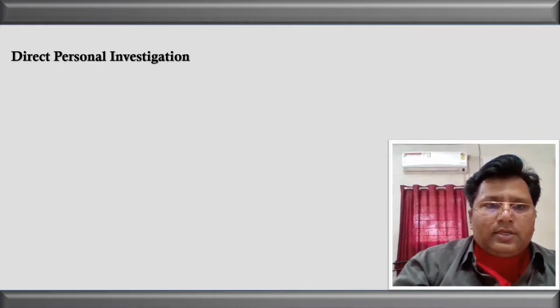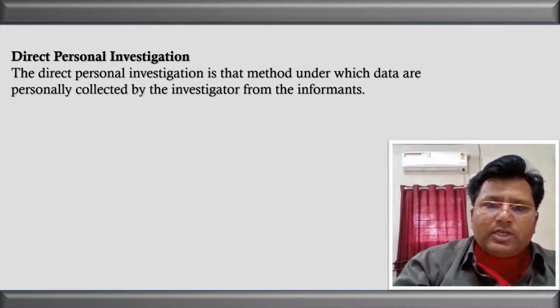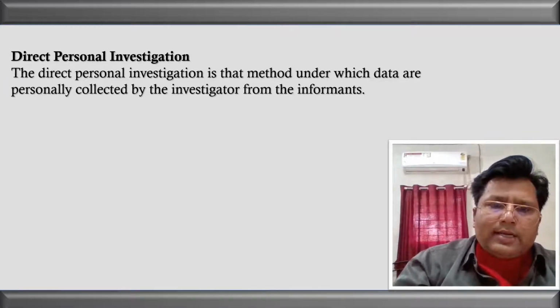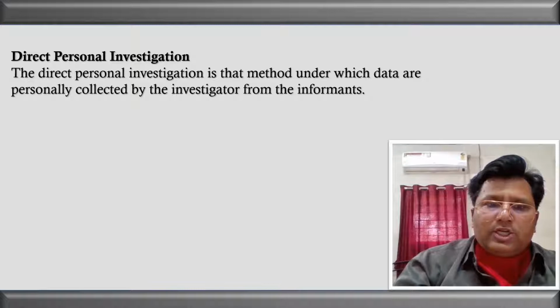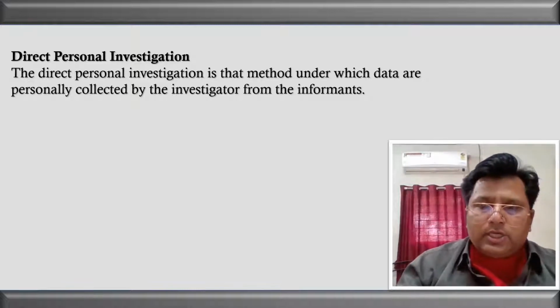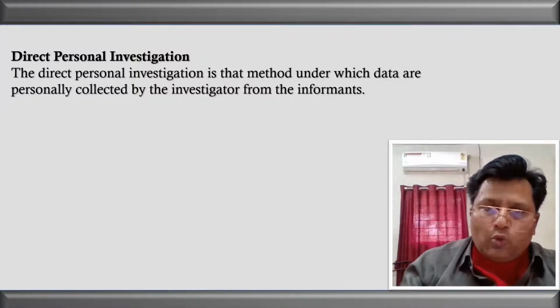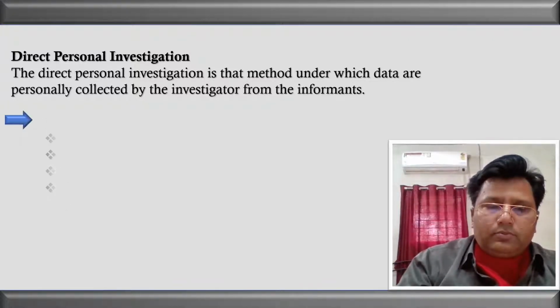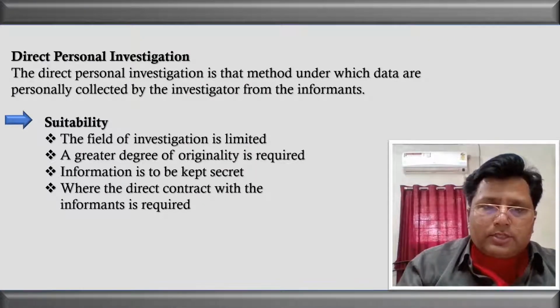Let us start with the direct personal investigation. Listen, the direct personal investigation is that method under which the data is personally collected by the investigator himself from the informants. So under the direct personal investigation, the enumerator himself goes to the market and collects the information on his own from the informants. Let us see the suitability, where we can think of applying the direct personal investigation.